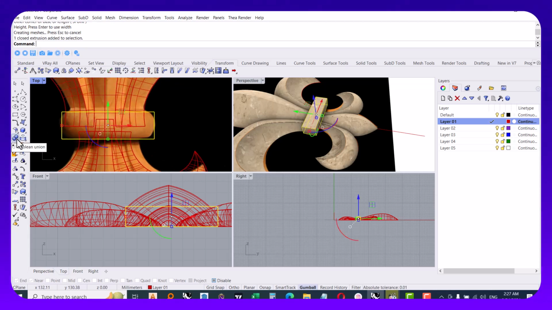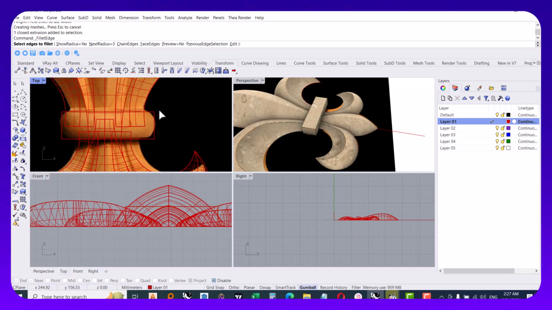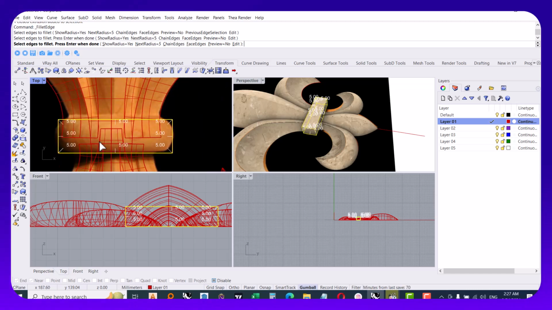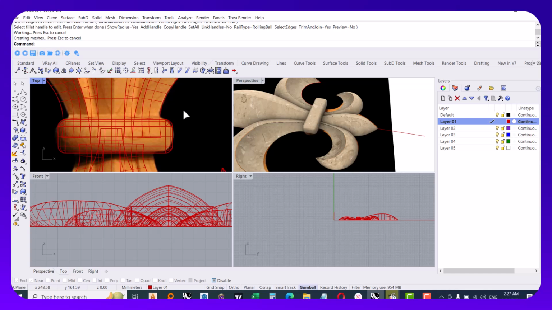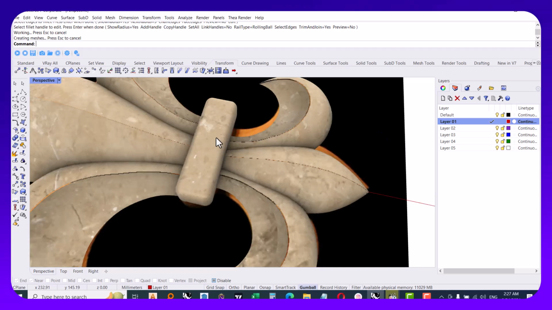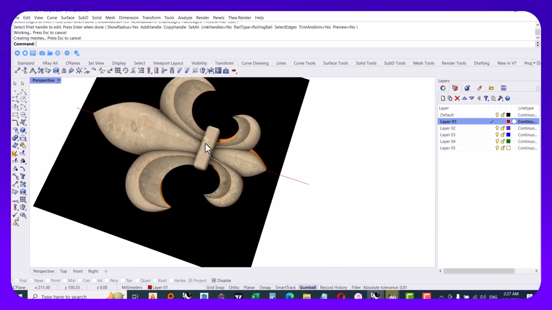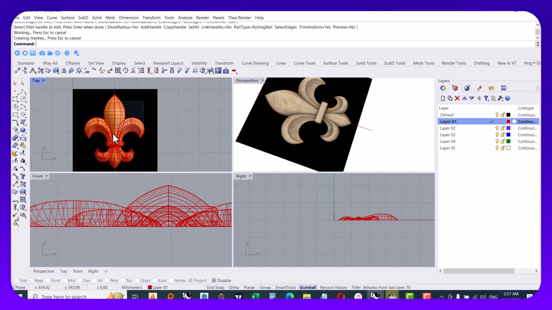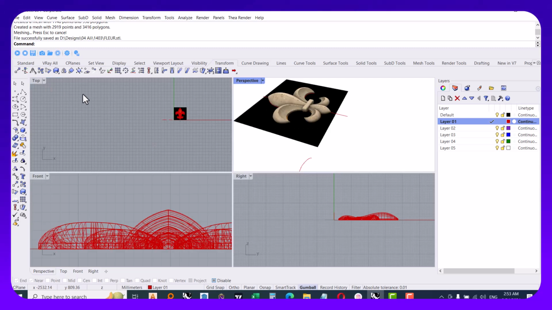and I go to the Boolean union, choose the fillet edges and choose the edges. Please remember, max radius for me is 5. You can choose any one that satisfies your needs. So I choose the edges and then enter, and as you can see in the perspective menu, it is OK and done. I think it's good. And now our model is ready.